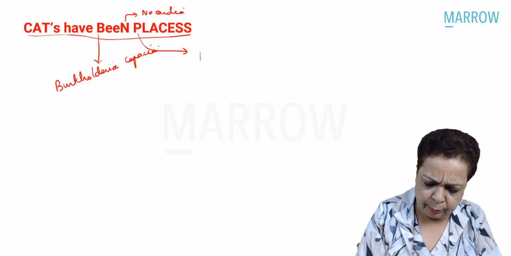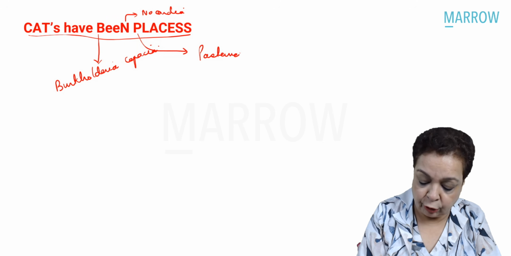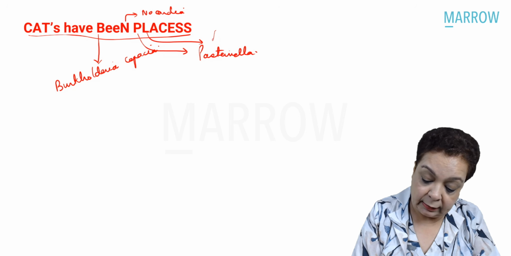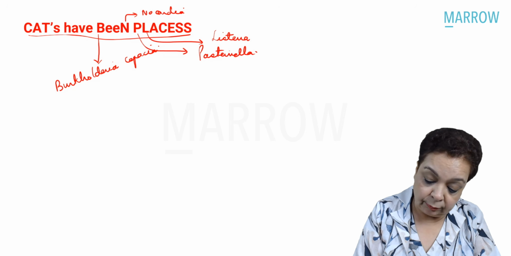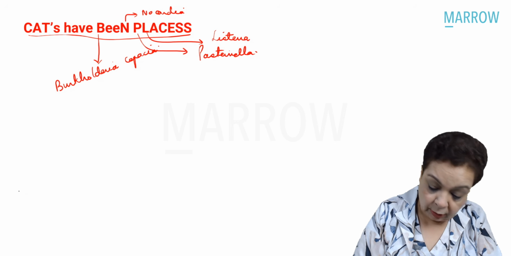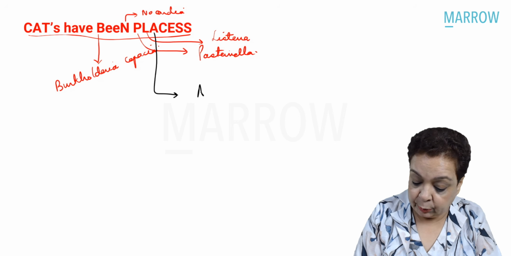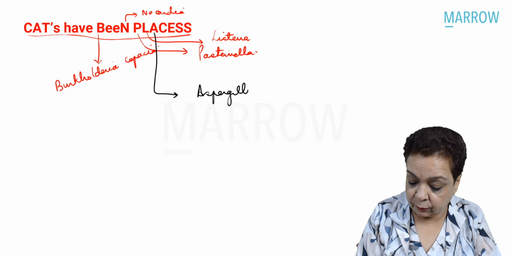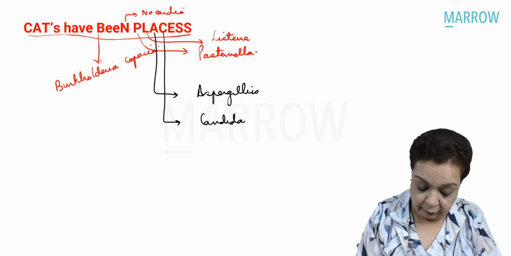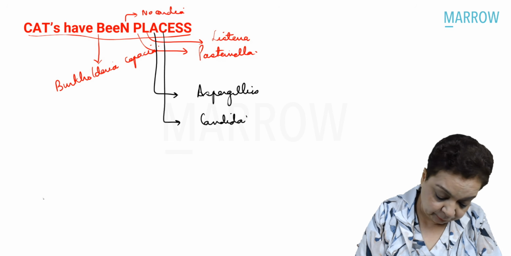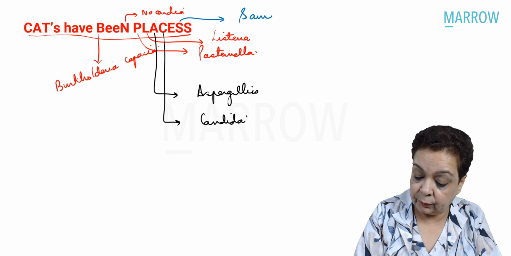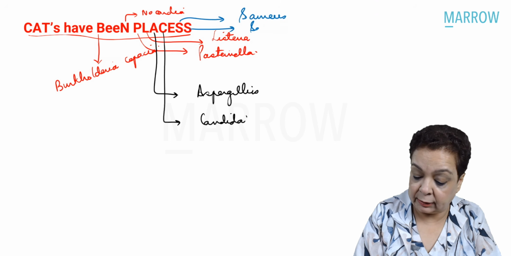P is less important, but since it is part of the mnemonic, I will definitely write it. Pasteurella. L is Listeria. Now come to fungi. A is Aspergillus and C is Candida. And then we have back to bacteria. These are Staph aureus and Serratia marcescens.